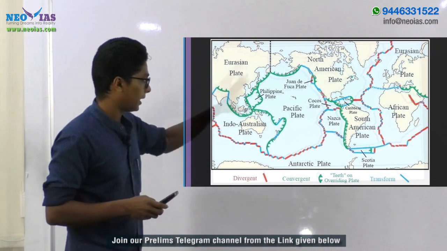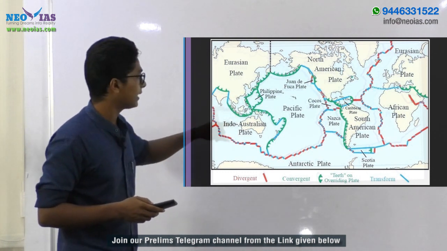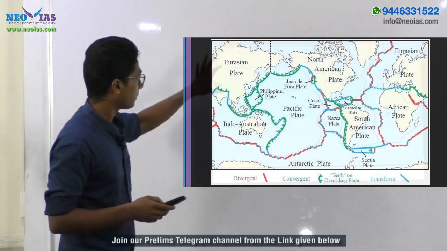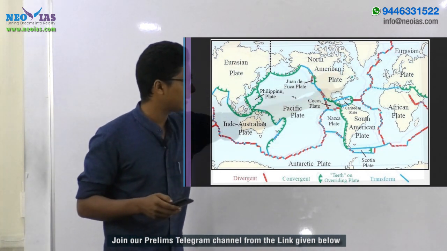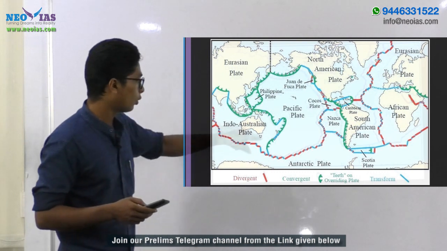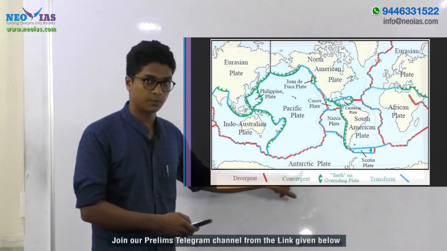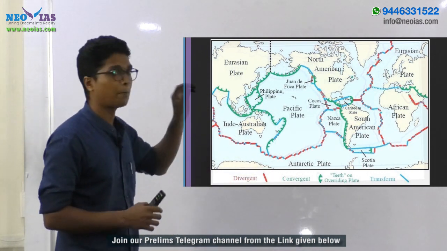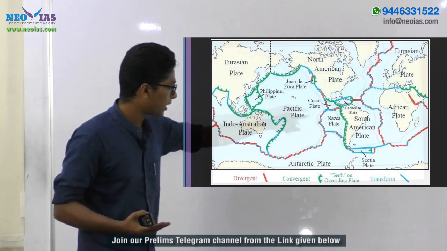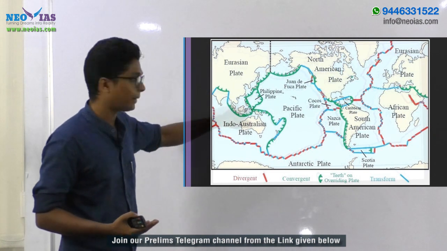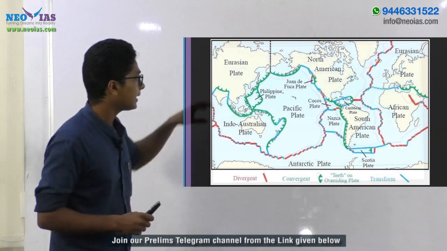One of the major plates in the world is the Pacific plate. Another major plate is the Eurasian plate, then the North American plate, South American plate, African plate, and Indo-Australian plate, as well as the Antarctican plate. These are regarded as the major plates. We also have various minor plates, namely the Nazca plate, Cocos plate, and Philippine plate.